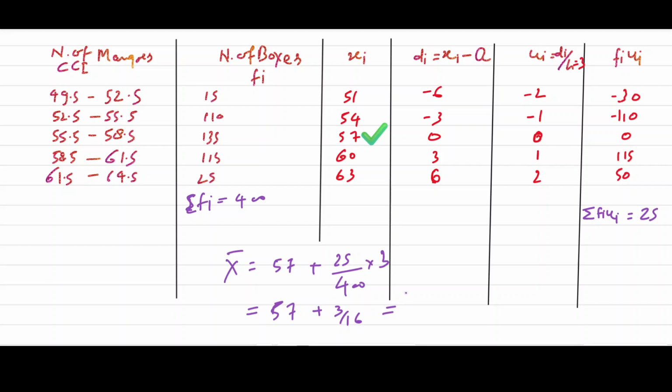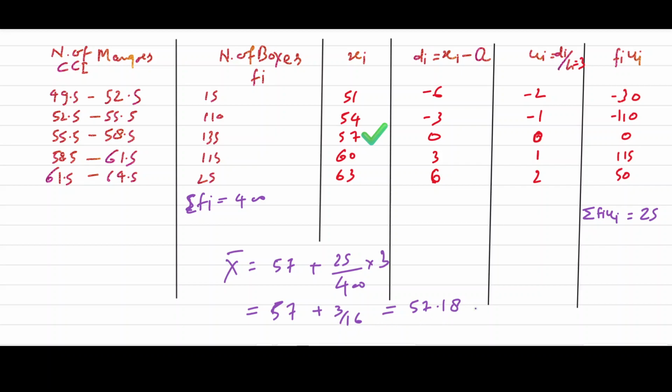Now because it is just 16, we should write this number as 3 by 16. If we divide, it will come out as a decimal value, so 57.1875.